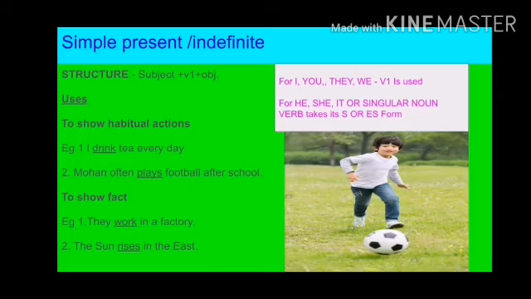But if the subjects are he, she, it or any singular noun, we use the S or ES form of the verb. It's very simple to remember. If the subjects are I, you, we, they, it will take V1 form. And what are the rest of the subjects? He, she, it and singular noun, they will take S or ES with them.